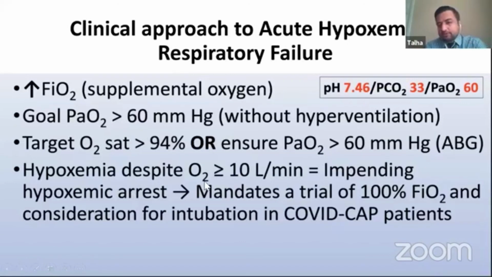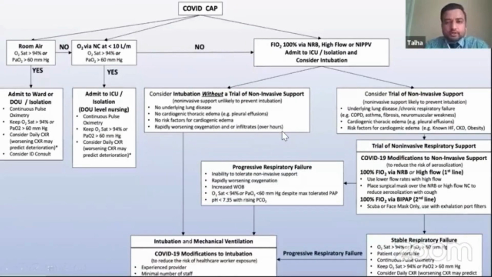Sometimes hypoxemia is severe enough that with low oxygen, which Farooq will talk about, it doesn't really get better. You have to increase the flow, then apply a PEEP and then consider intubation in those conditions. This is a big algorithm, and I'm not going to go into too many details here, just basic things. A patient who is on room air and saturating more than 94% with oxygen pressure greater than 60, you can just watch him, and he's not hypoxemic.